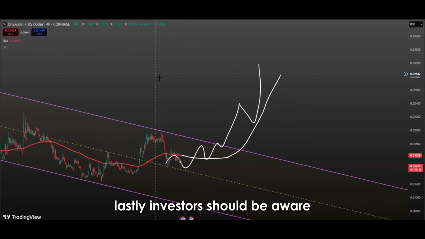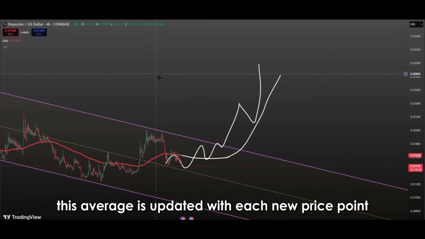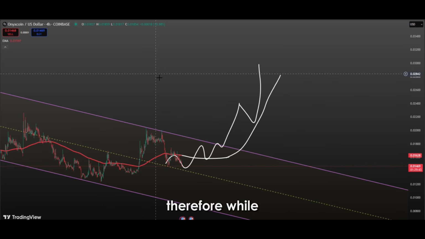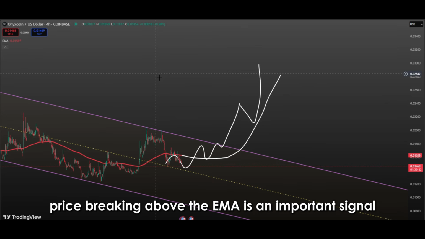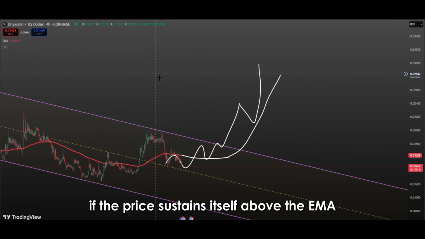Lastly, investors should be aware that the 200 EMA is a dynamic indicator that changes over time. This average is updated with each new price point, meaning it doesn't stay fixed at a specific level. Therefore, while the price breaking above the EMA is an important signal, a true trend reversal can only be confirmed if the price sustains itself above the EMA.